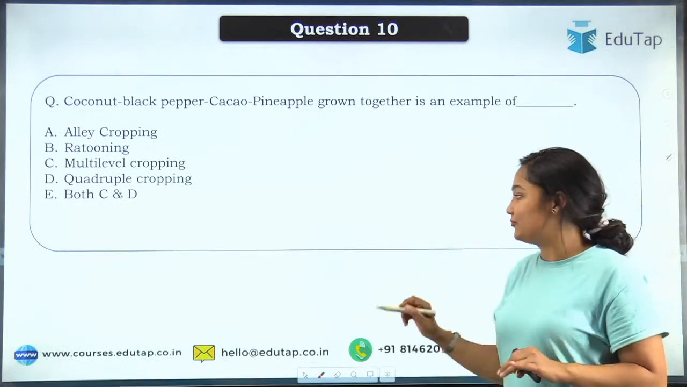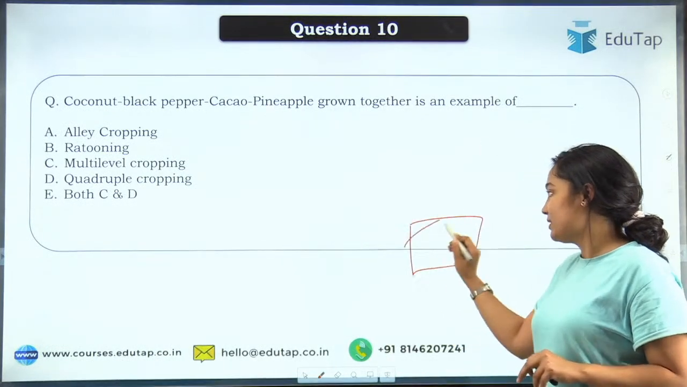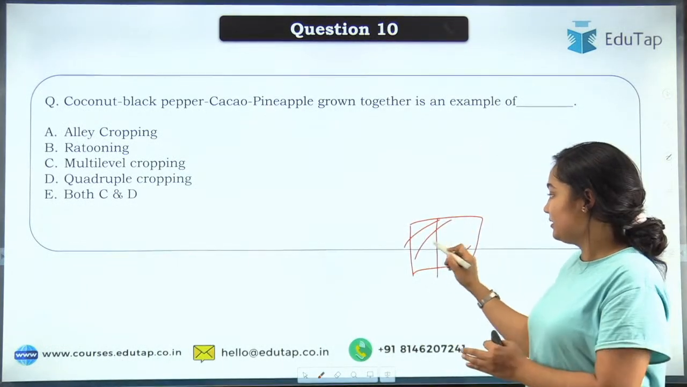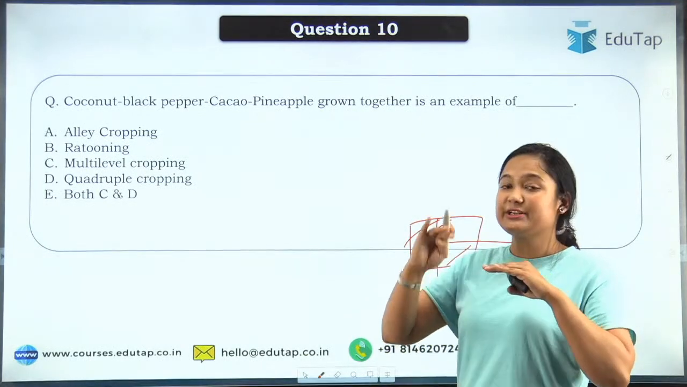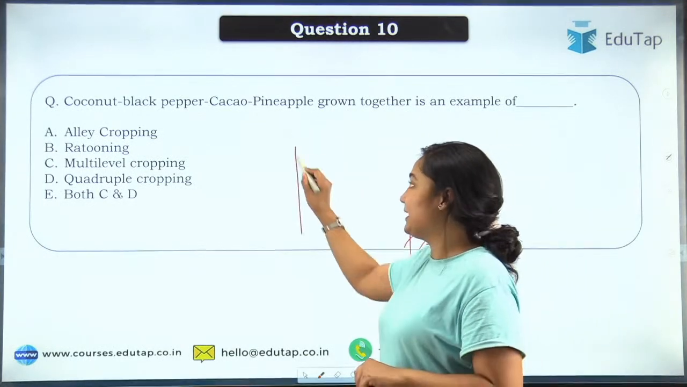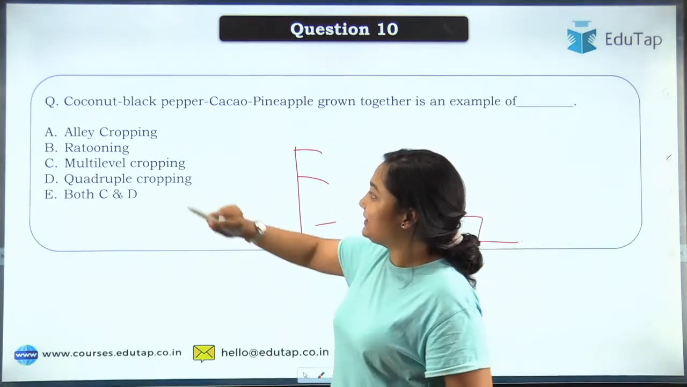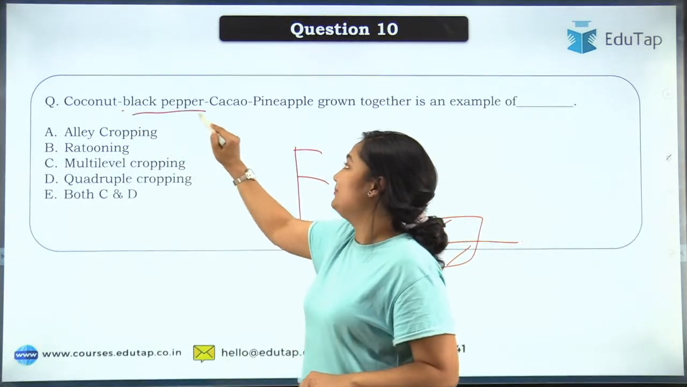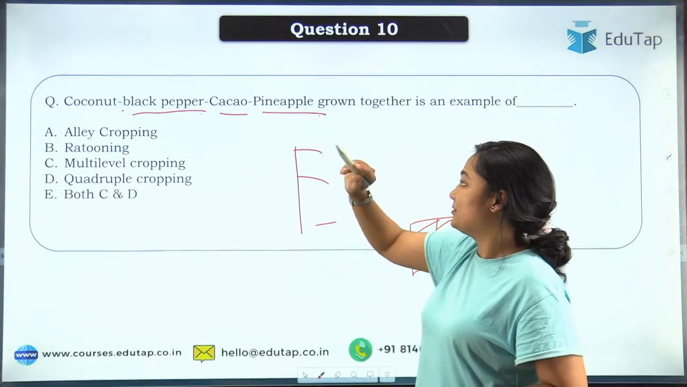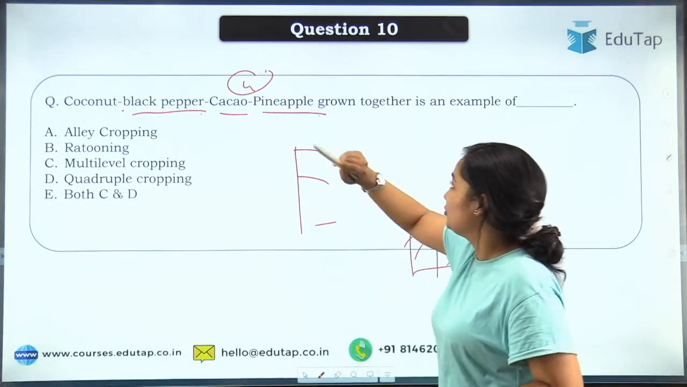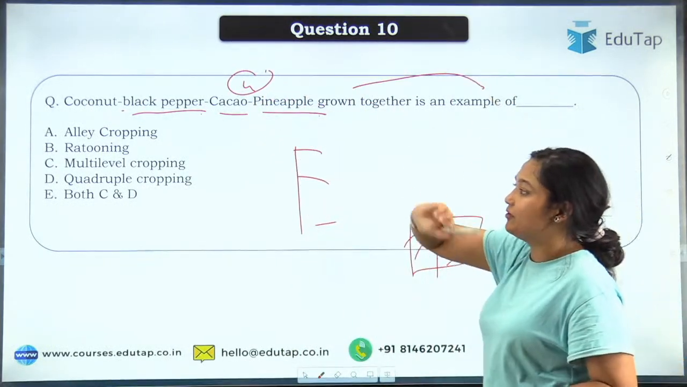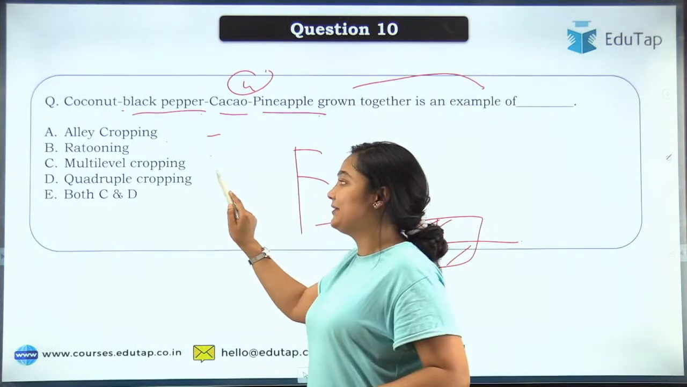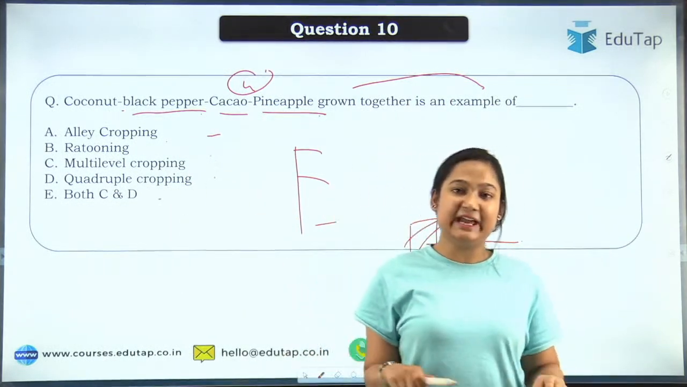We have talked about the space, but we have talked about the space in a horizontal way. Now we talk about the space in a vertical manner. Okay. So talking about that, let's say you have coconut, you have black pepper, you have cacao, and you have pineapple. So you have 4 crops grown together, and this becomes an example of what? Alley cropping, ratoon cropping, multi-level cropping, quadruple cropping, or both C and D.